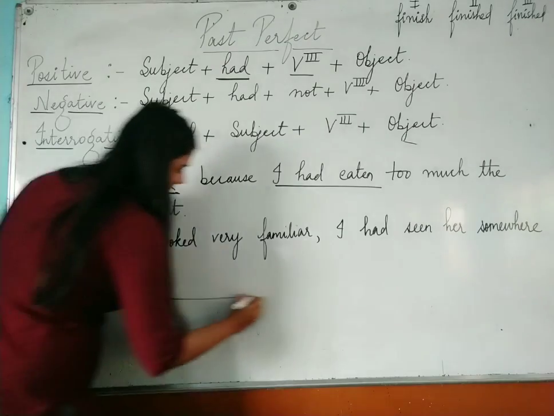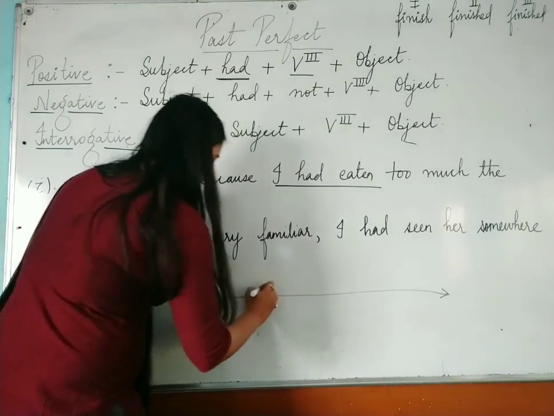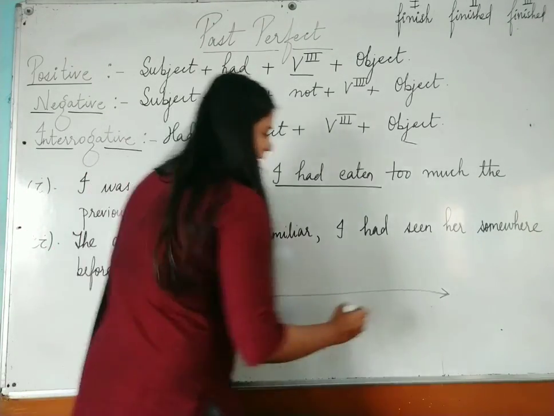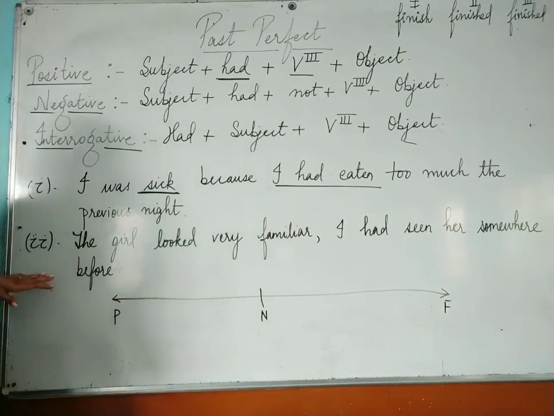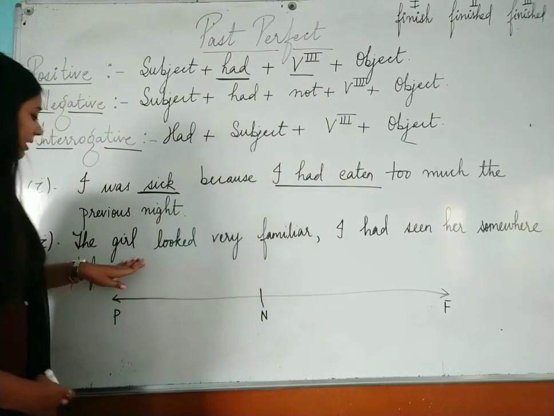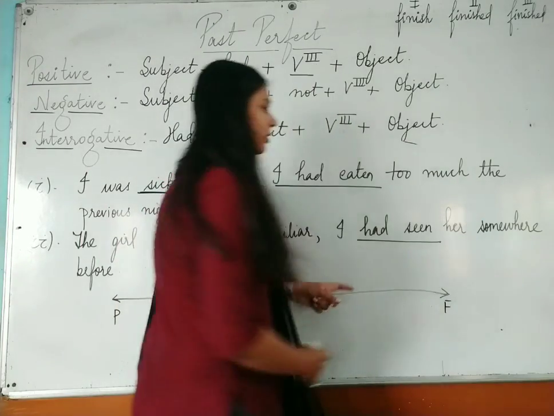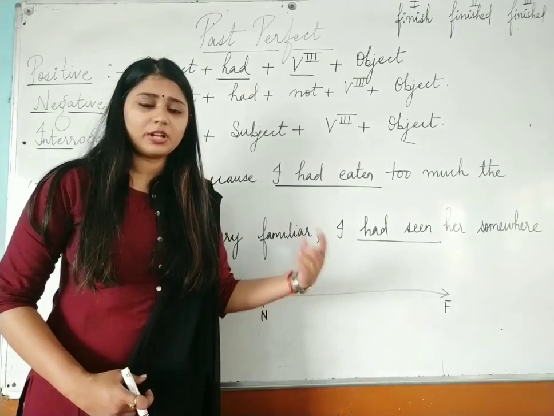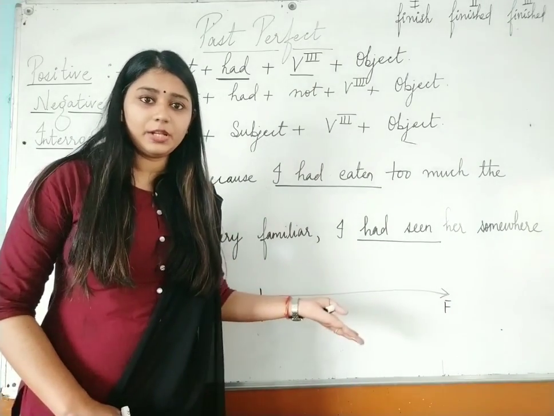Okay, so again if I make that diagram which we have studied just now, this is your past, present, and this is your future. If we want to understand this sentence through the diagram, that is, the girl looked very familiar. I had seen her somewhere. So obviously I had seen that particular girl before. That is why she is looking familiar, right?